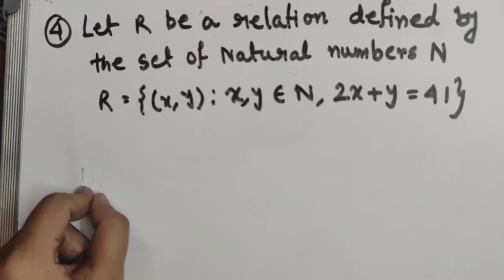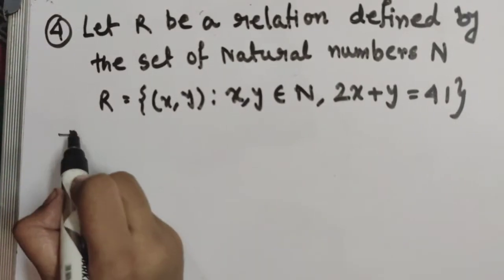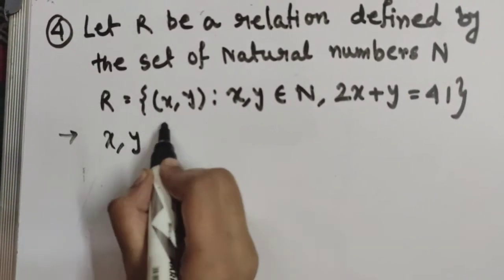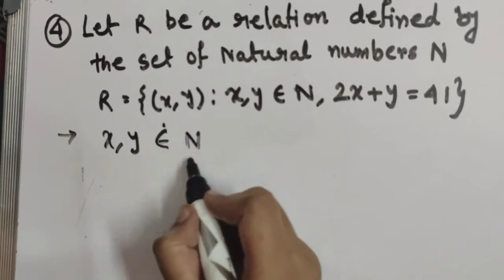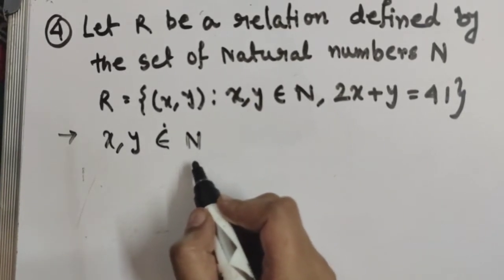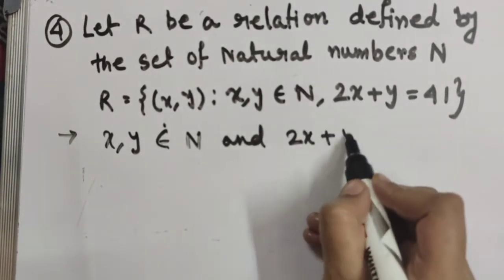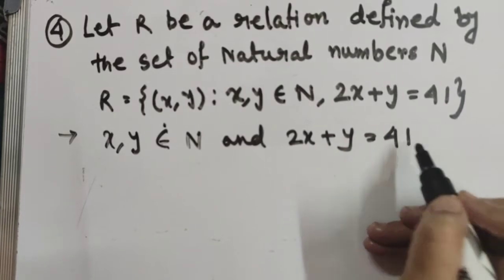So let's start. First of all, it is given that x, y belongs to N. N is the set of natural numbers, right? And it is also given that 2x plus y equals 41, right?